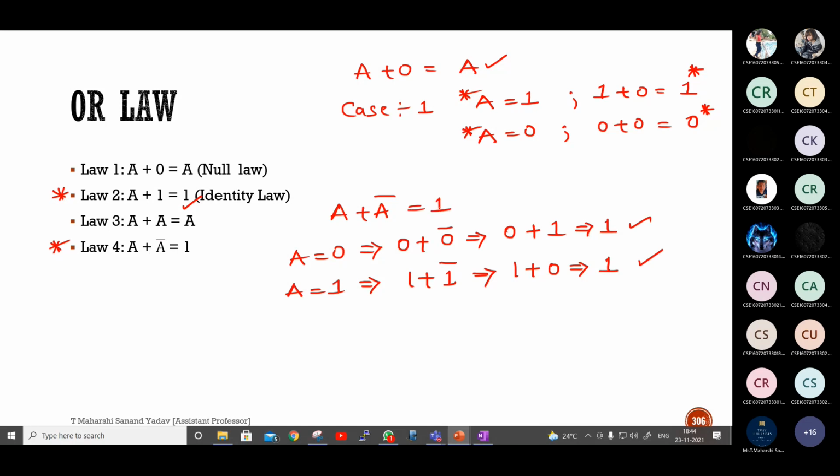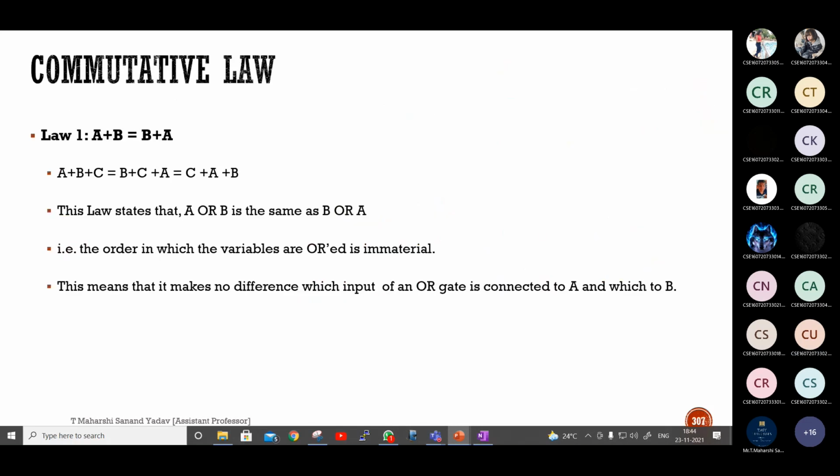Clear till here? Or any doubts? What is the value of A dot A bar? A dot A bar. 0, sir. Right. 0. Next, commutative law.